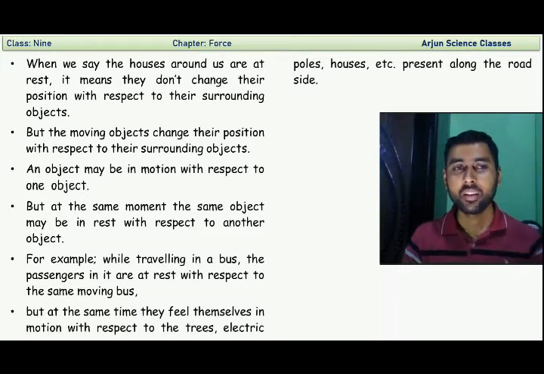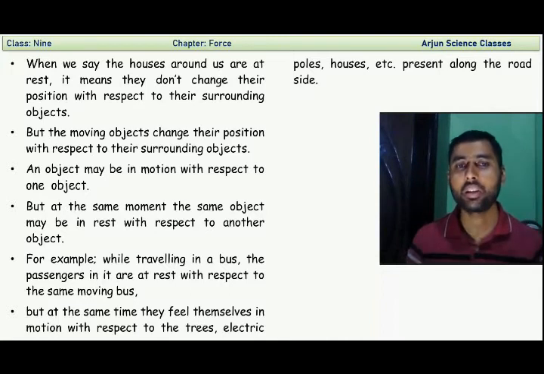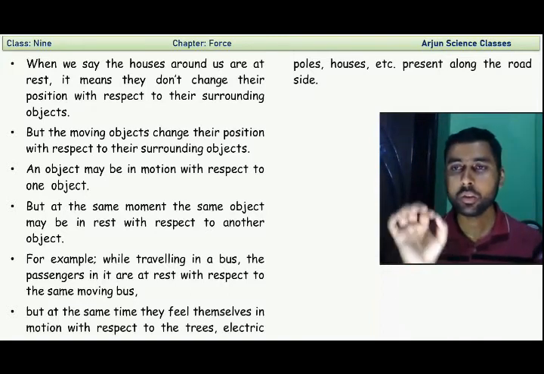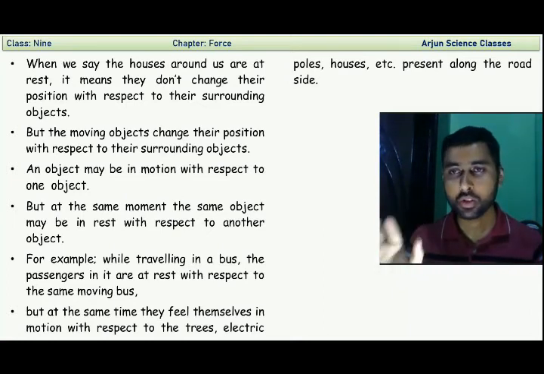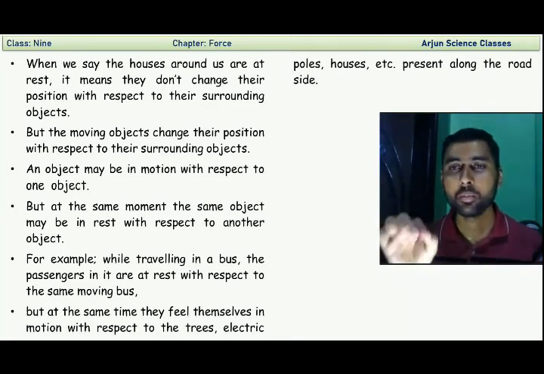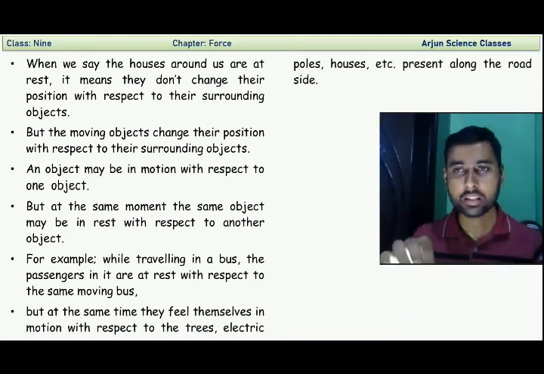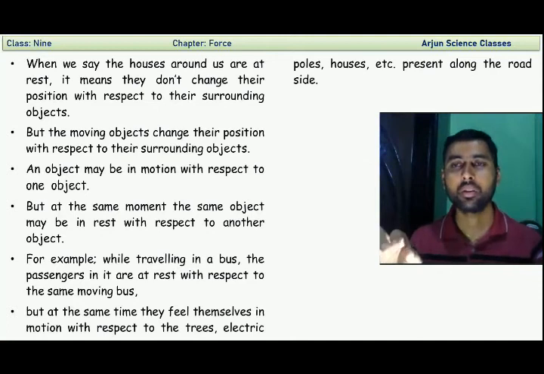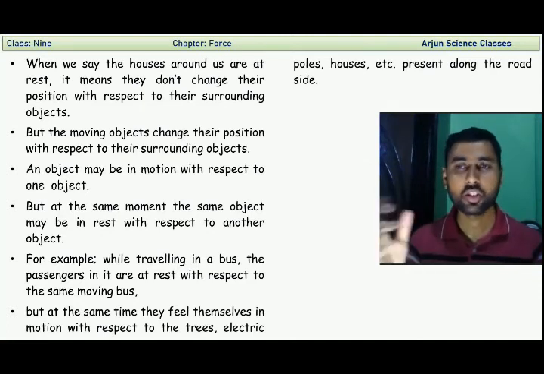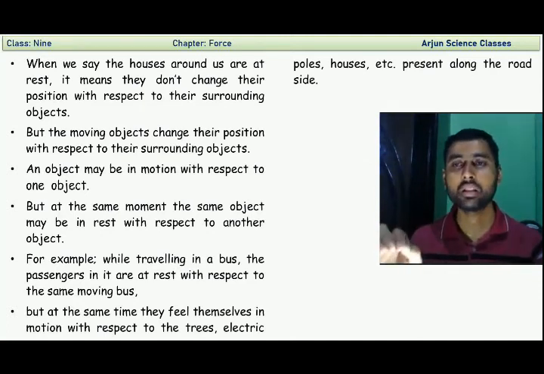Okay, while traveling in the bus, the passengers in it are at rest with respect to the same moving bus. I have already told you, if the position of the body is changed with respect to the surrounding object, then the body is in motion. And if the position of the body is not changed with respect to the objects present in the surrounding, then it is called rest. If it is not changed, rest. If it is changed, then it is motion.